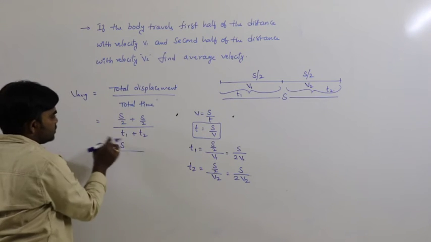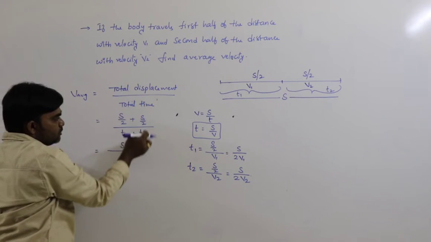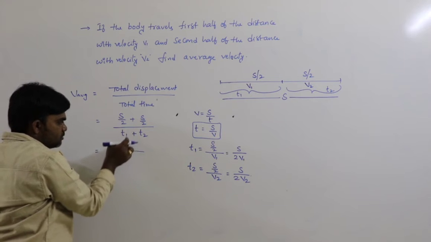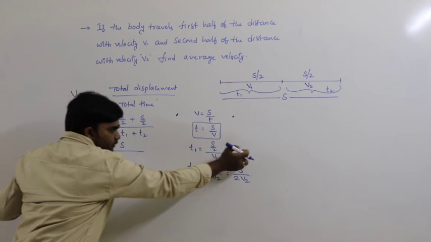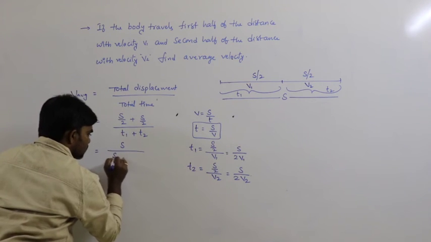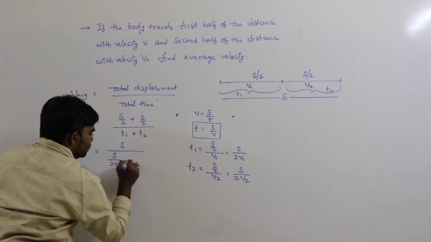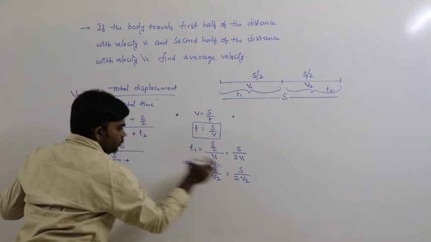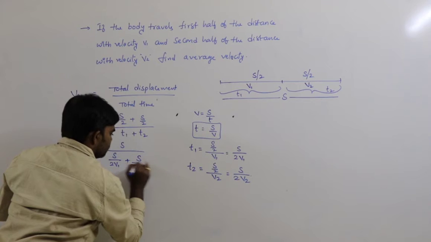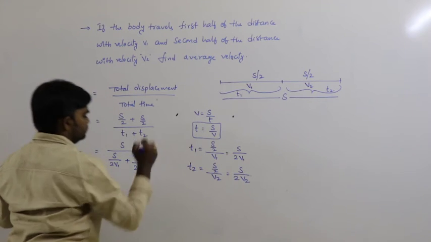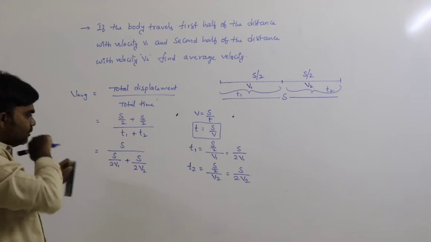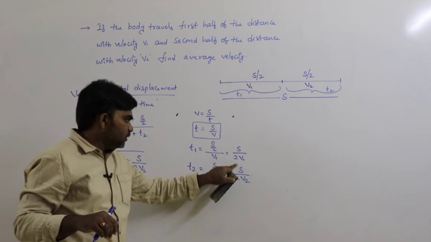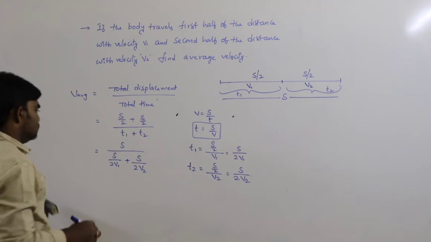So now average velocity is equal to total displacement by total time, S divided by t1 plus t2. In place of t1 we can substitute S by 2v1, plus in place of t2 we can substitute S by 2v2.